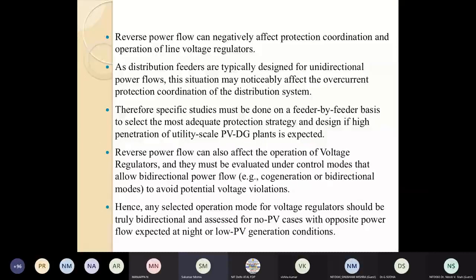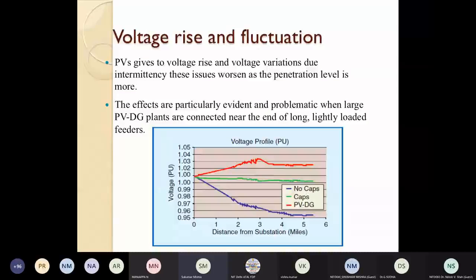Under that circumstance, the voltage may rise. So instead of following the blue curve, where the voltage goes on reducing as you go towards the last mile connectivity, the voltage will go up and the voltage will be higher at the far end of the transmission, that is the distribution system.